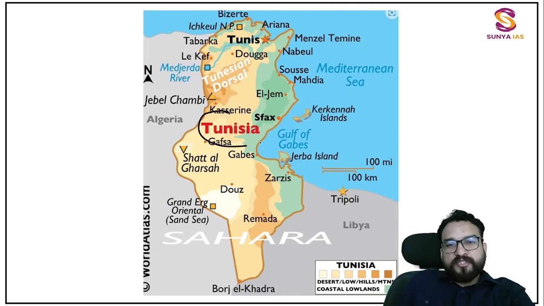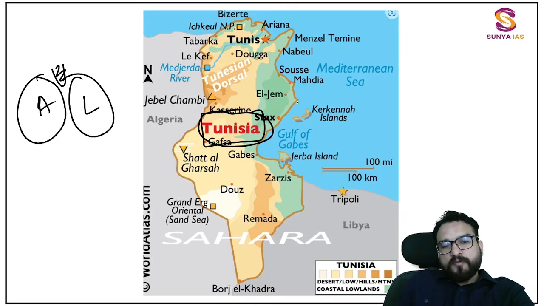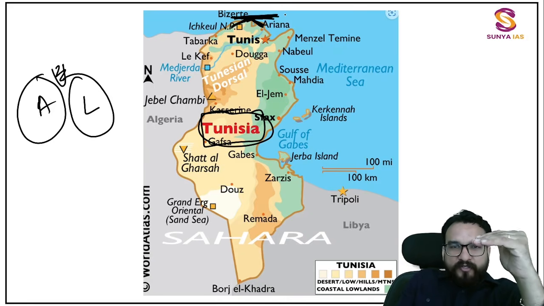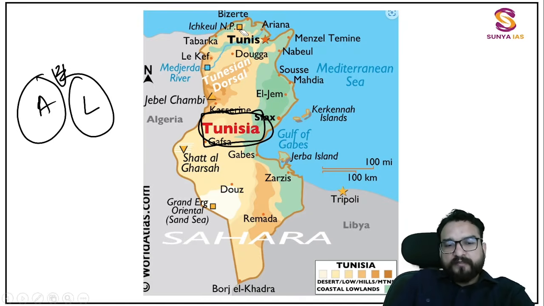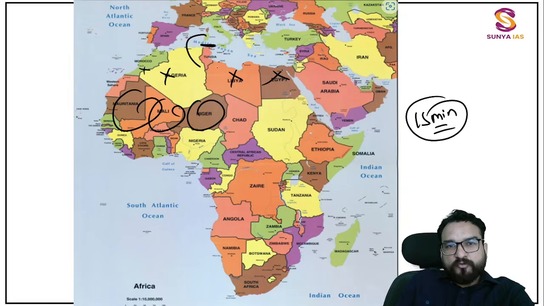Now you see Tunisia, the small country over here, which we were seeing between Algeria and over here Libya. This is a small country over here, Tunisia. This is also known as the northernmost country because the tip, if you will be finding, this is at the northernmost. So when we are taking the latitude, we'll be taking the latitude from here. So this you will be finding over here. See, if you want to see in this map also, this is Tunisia. The northernmost country in the African continent, don't get confused with Morocco, Algeria, Libya, Egypt, Tunisia.